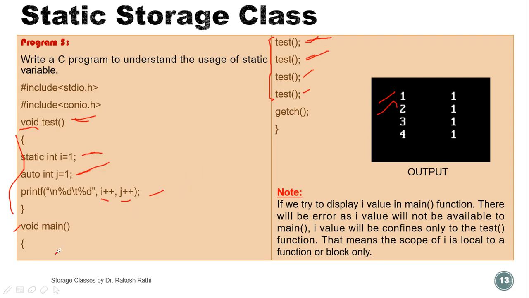Now again the test function will be called. Again this statement executes like before, value of i will display 3 and value of j is again 1. Now the fourth time the test function is called, value of i is 4 and value of j is again 1. So this is the output. This is the program to understand the scope of a static variable.